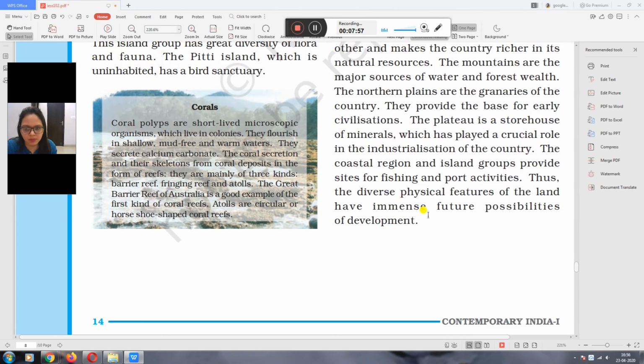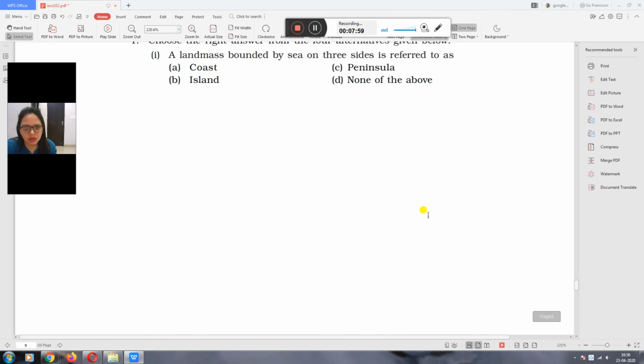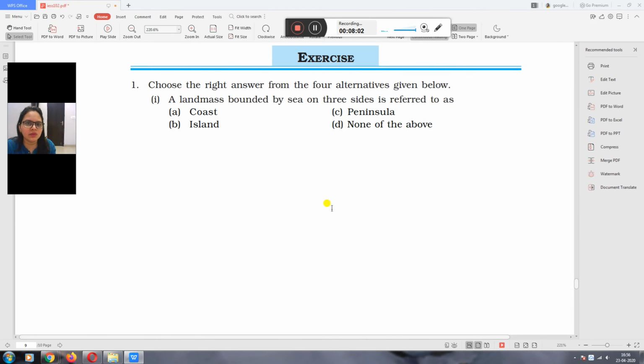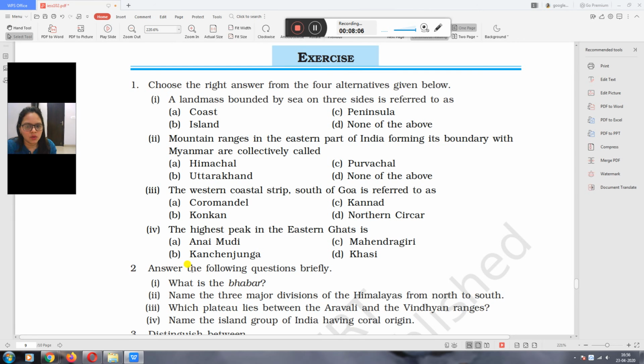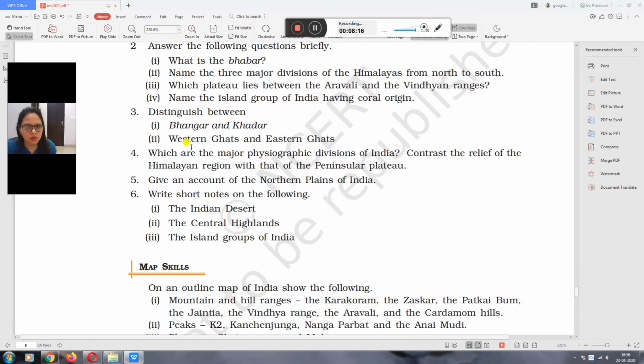Now the next one, here are your question answers. Try to solve these and then send me your answers. For example: What is Bhabar? The major divisions of Himalaya, plateaus, the island group of India having coral origin, we know it is Lakshadweep. Difference between Bhangar and Khadar, Western Ghats and Eastern Ghats. Major physiographic divisions of India: Himalaya mountains, northern plains, Indian desert. Everything we discussed already, so try to solve these question answers and make your own notes for your future also.